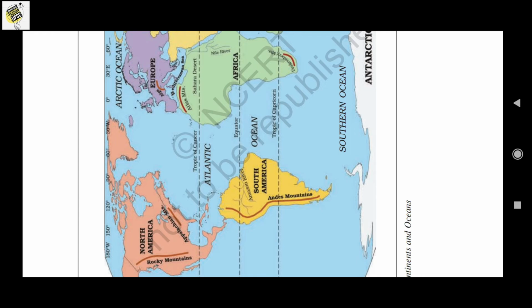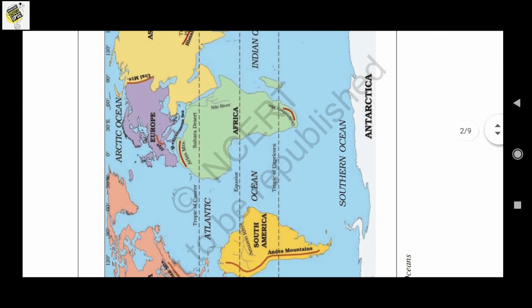Then the irregular shape of this ocean constitutes natural harbors and ports. There are so many natural harbors and ports on the Atlantic Ocean. And from the point of view of commerce, we can find that it is the busiest ocean. That means it lies between the major trading parts of the earth. So it is termed the busiest ocean.